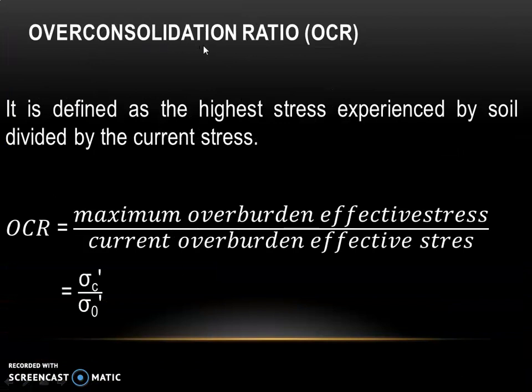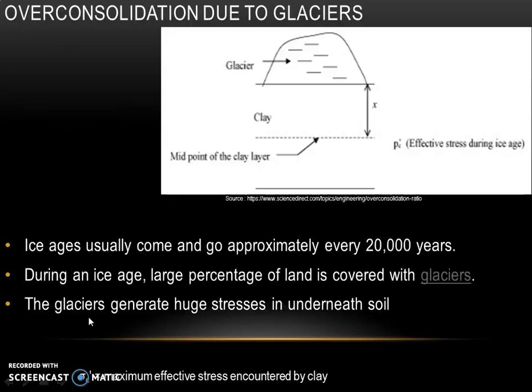Now we will find out what is over-consolidation ratio. It is defined as the highest stress experienced by soil divided by the current stress. So we can write OCR equal to maximum overburden effective stress divided by current overburden effective stress. Maximum overburden effective stress is denoted by sigma C dash and current overburden effective stress is denoted by sigma naught dash.